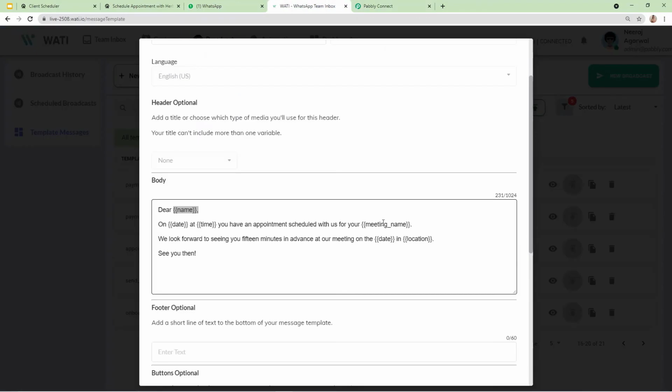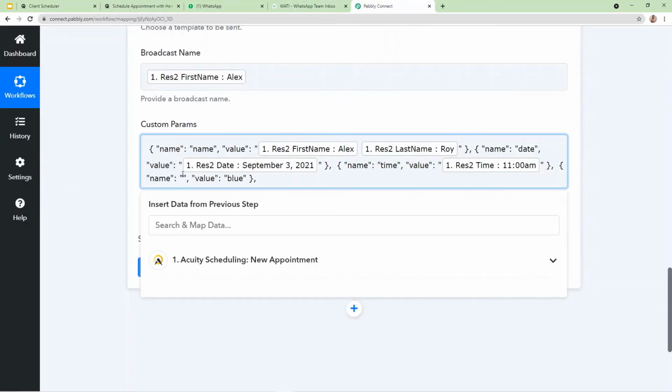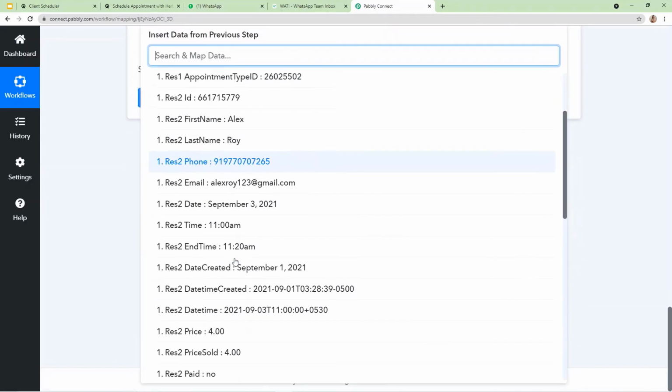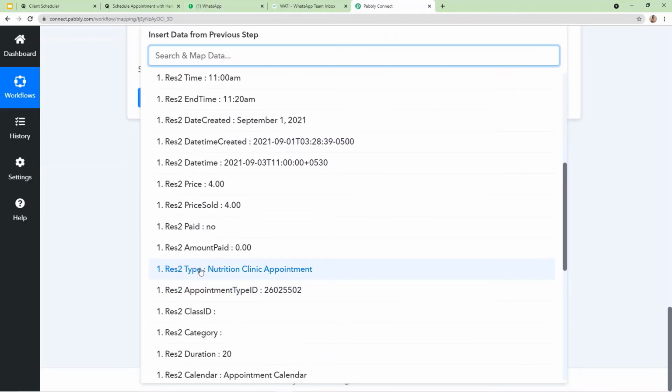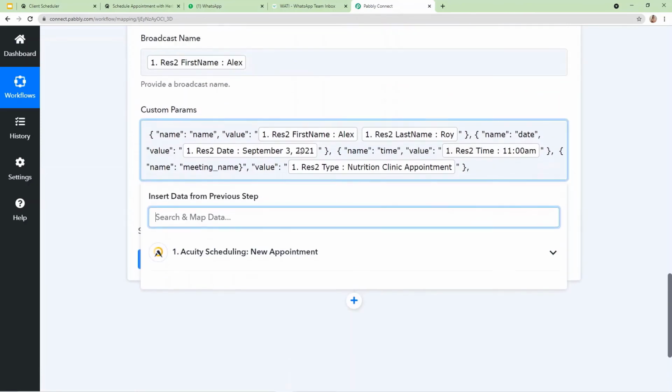The next parameter here is meeting name. So I'm just going to copy this, and in the same format I'm going to write meeting underscore name. In the value I'm going to mention the name of the meeting. So let's check here from the data. The name of the meeting is nutrition clinic appointment. Here I'm going to mention it.